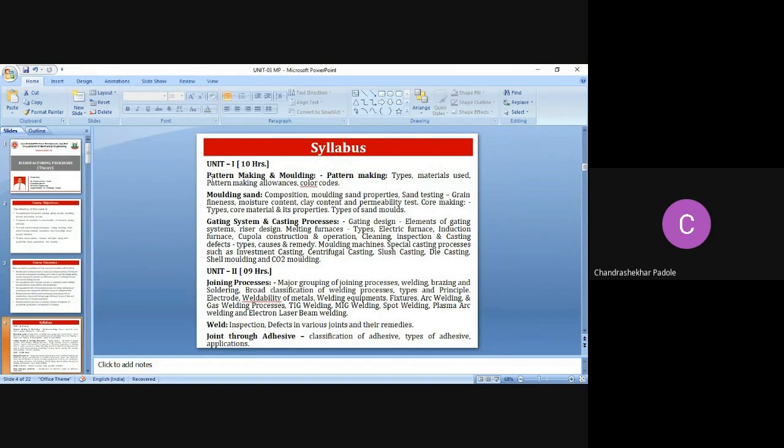So what is pattern making? What are the types of the pattern? What is the material used for the pattern making? Right? What are the allowances for the pattern making? What are the color codes used in the pattern making? All these things we have to study in the pattern making.